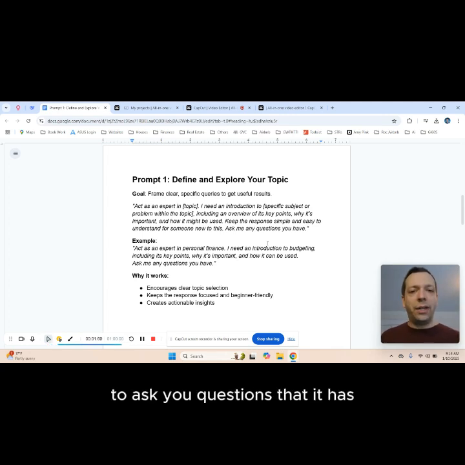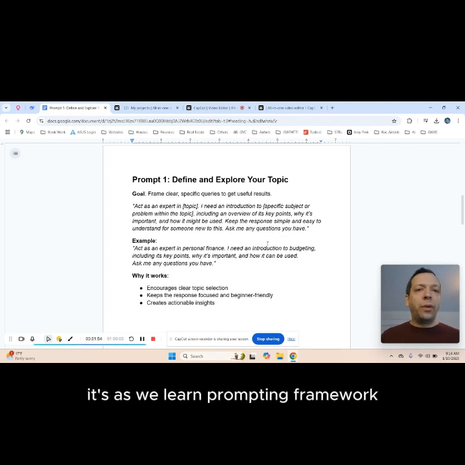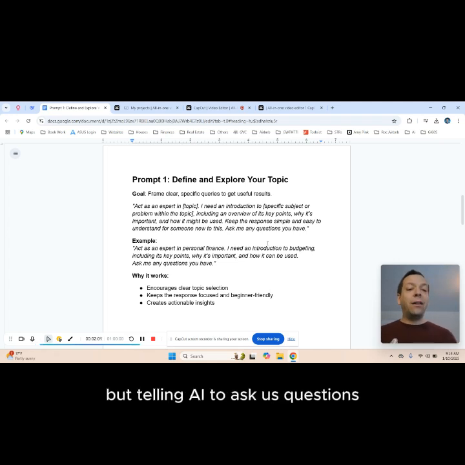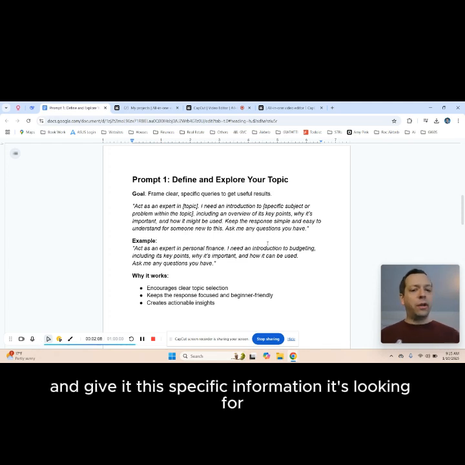Now, the very last part of every prompt, you'll see this come back, is you want to tell ChatGPT to ask you questions that it has. As we learn prompting framework, as we learn prompt engineering, we are going to miss things, but telling AI to ask us questions allows us to respond and give it the specific information it's looking for.